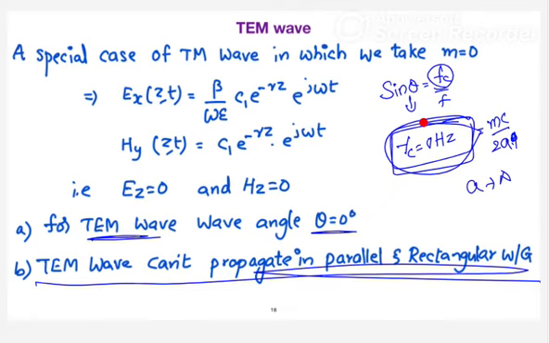Is my statement correct? We have seen in wave propagation, uniform plane wave happily propagates in the free space. That is the reason, because you can also consider the free space as a waveguide where the cutoff frequency is 0 Hertz. Because the entire free space, if you take, your radius is going to be infinity. You will have a large separation. So you can assume that the TEM wave can propagate only in free space.